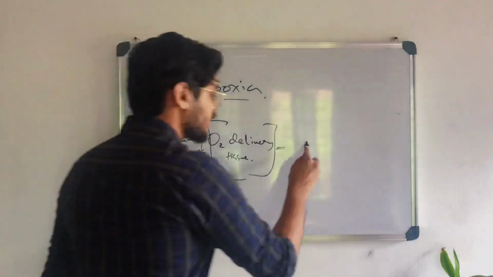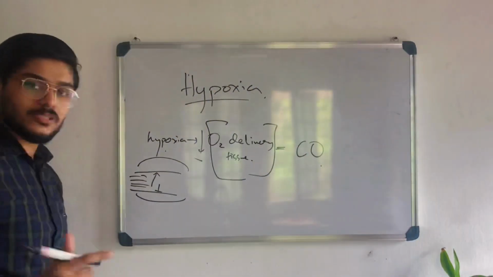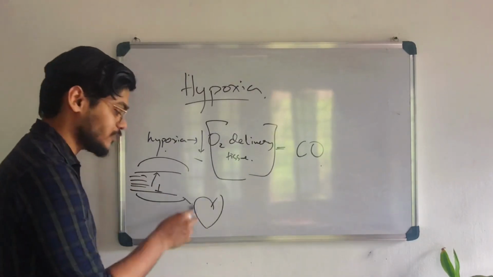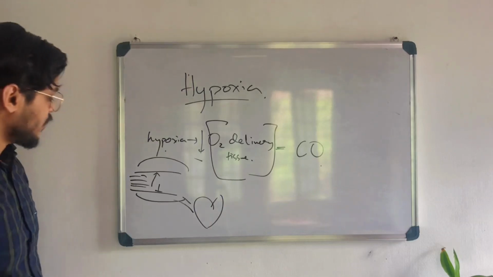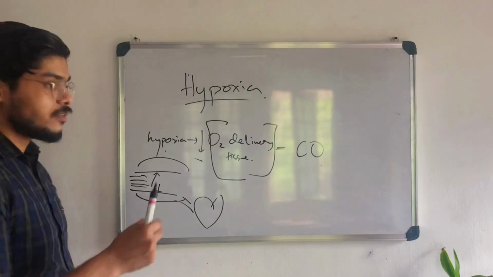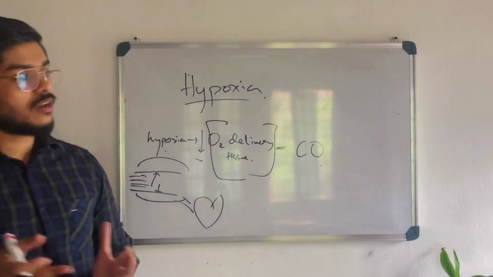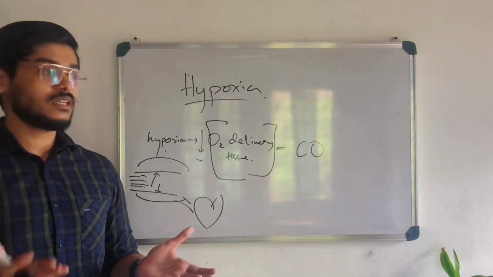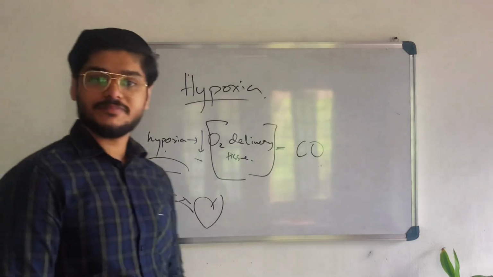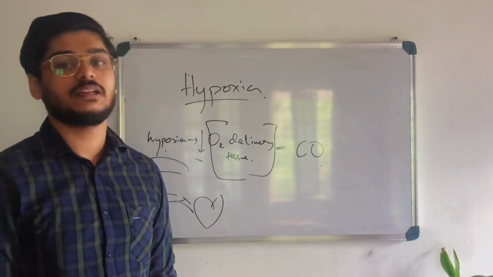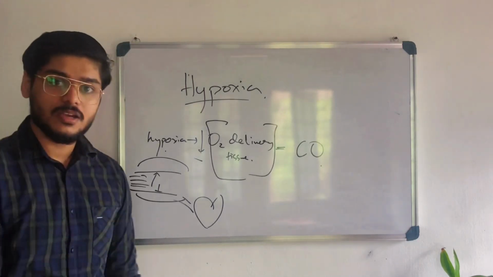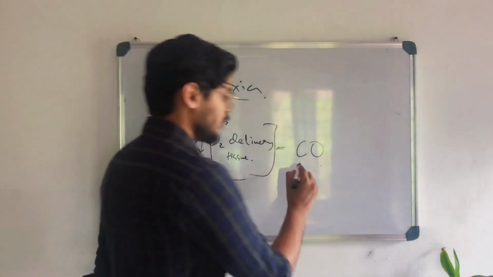That is actually what determines oxygen delivery. First thing is cardiac output. Cardiac output is the amount of blood that is flowing, pumped out by the heart. So if there is more cardiac output, then there is more oxygen also, right? But not for sure, because even if there is a lot of blood, there are conditions where there is no oxygen, because the carriers of oxygen inside the blood are absent. Who are these? Maybe RBC or maybe hemoglobin. Understand?